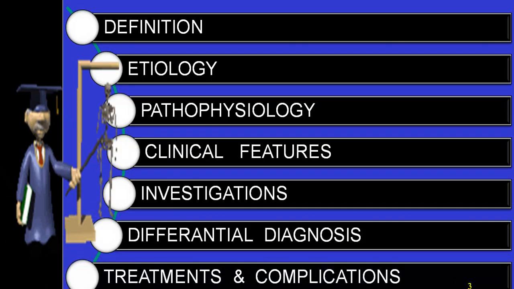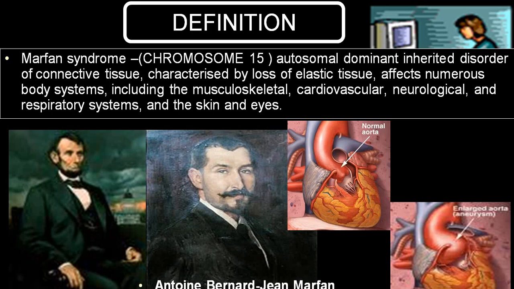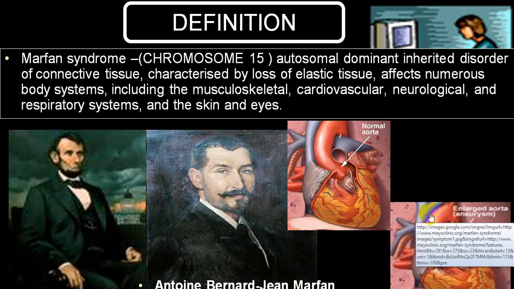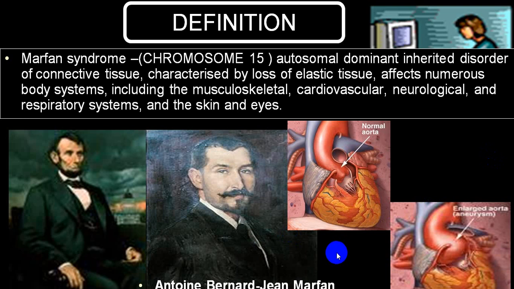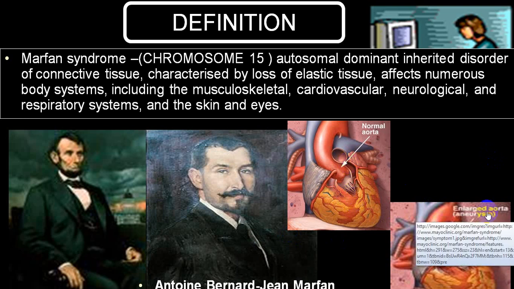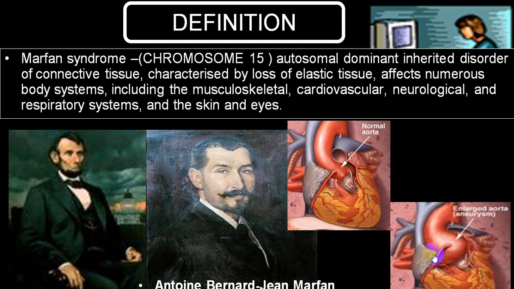So same headings: definition, etiology, pathophysiology, clinical features, investigations, differential diagnosis, treatment and complications. This was the person who first described the syndrome, and behind his name, Marfan syndrome was the name given to that. This is a famous person, Abraham Lincoln. He was also suffering from Marfan syndrome. And one of the very common features is aneurysmal dilatation of the aorta.